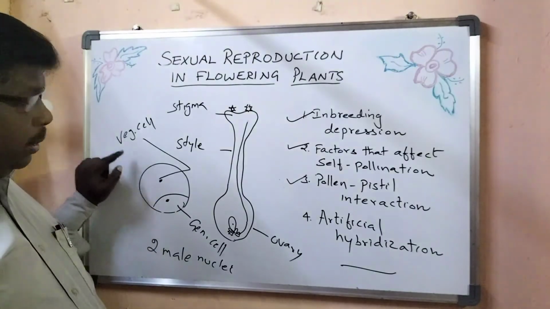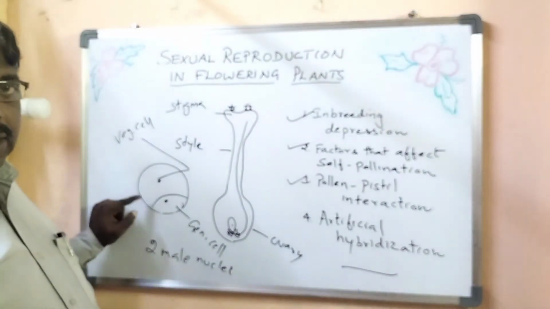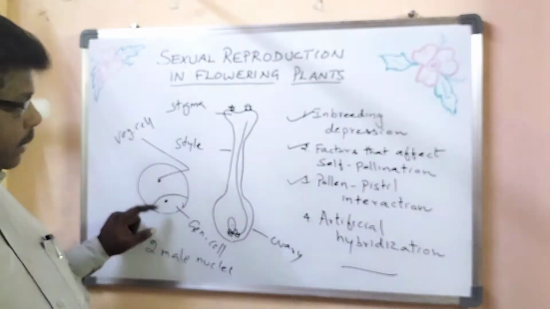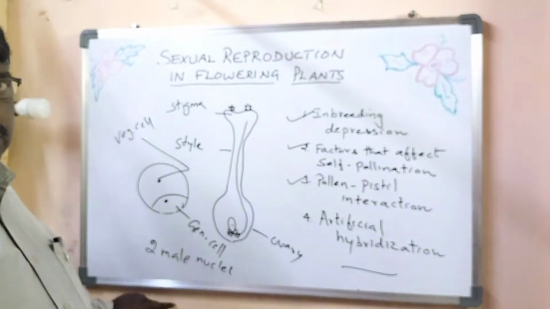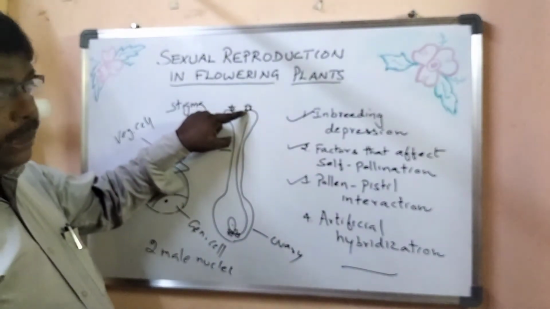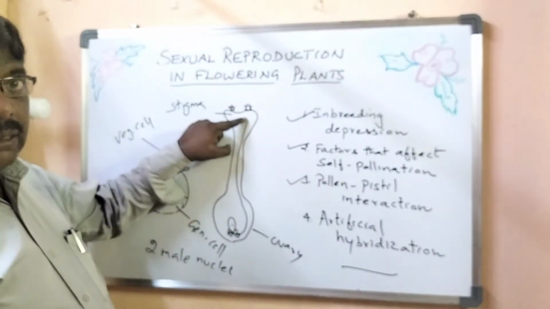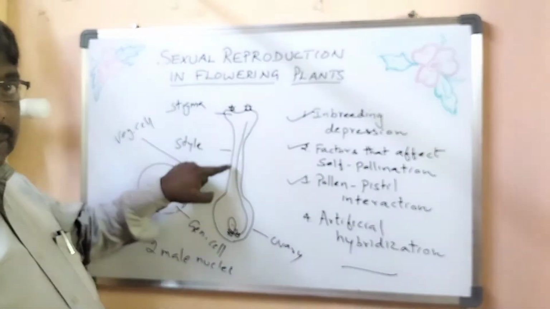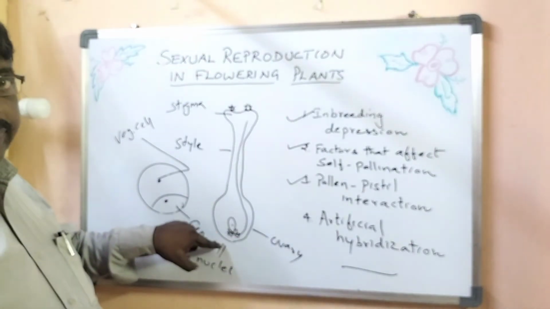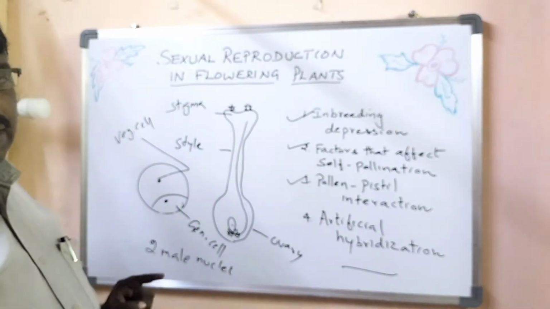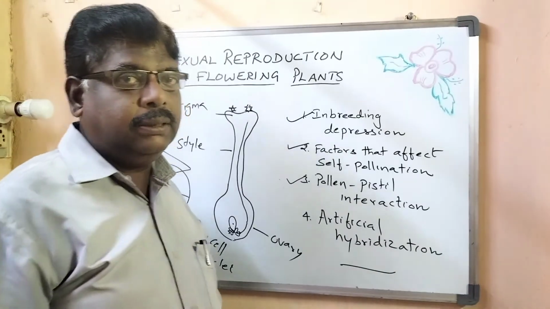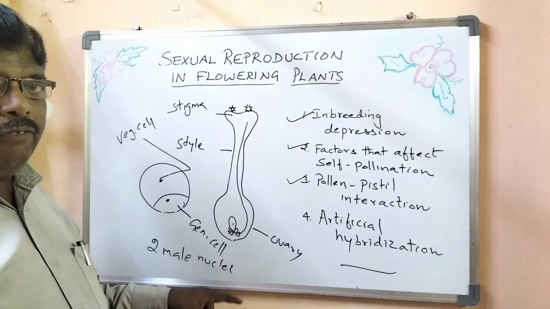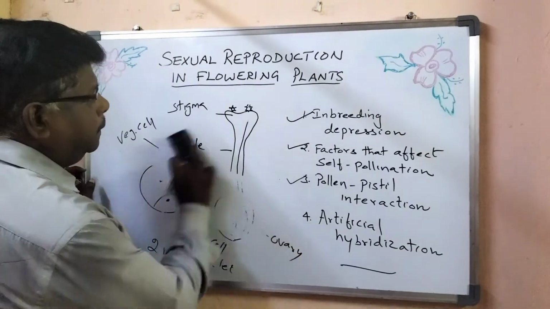So this is the pollen grain showing you the vegetative cell and the generative cell. Usually some of the flowers will shed the pollen grains at this two cell stage. Here the generative cell will give rise to two male nuclei. You know that the pollen grain lands on the stigma, and through the germ pores the pollen tube comes. That pollen tube moves through the style and reaches the ovule. The opening is the micropylar end, through which the pollen tube reaches. To make an entry into the egg cell, the synergids and the filiform apparatus help in that process.